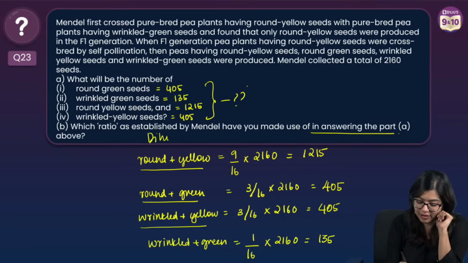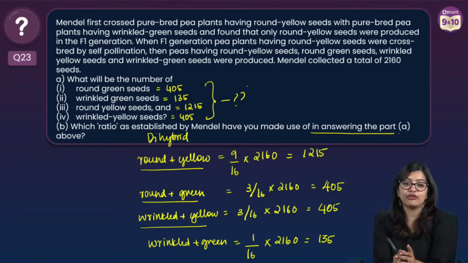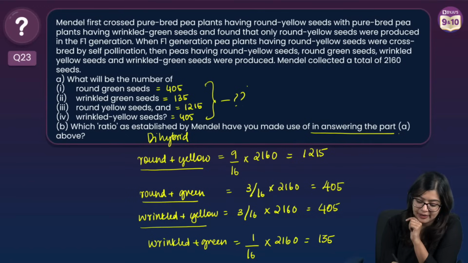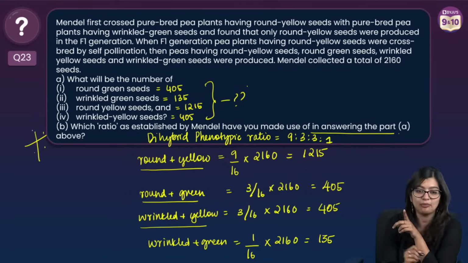Isn't it the dihybrid phenotypic ratio? Yes or no? Dihybrid phenotypic ratio. Because if you tell me phenotypic ratio, I have a monohybrid phenotypic ratio as well, right? And I have a dihybrid. Is it genotype? Ayushman? No, be specific. Dihybrid phenotypic ratio, which is going to be 9:3:3:1. So this right here is very important.